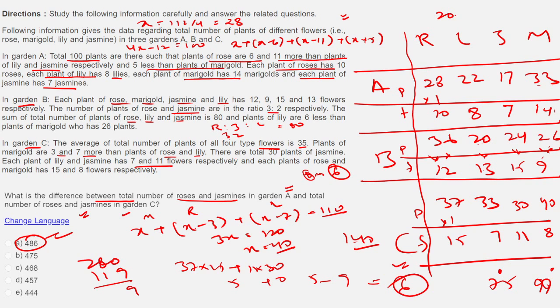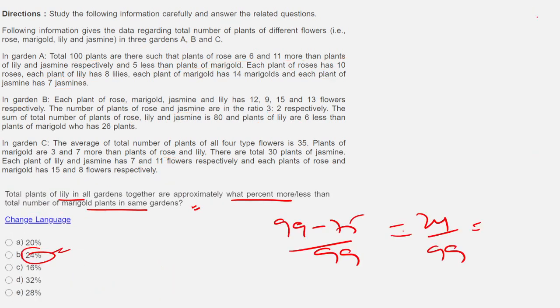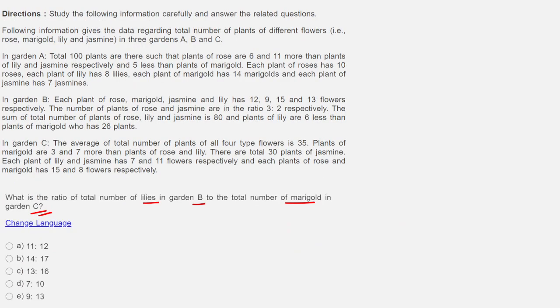Lily in B is 20 into 13 and marigold in C, this is 40 into 8, right? Clearly 13 is to 16 should be my answer. Let's see if there is an option of 13 is to 16 there. Yes, it is. That should be my answer. And so I'll leave this to you to judge whether we were correct in leaving this set.